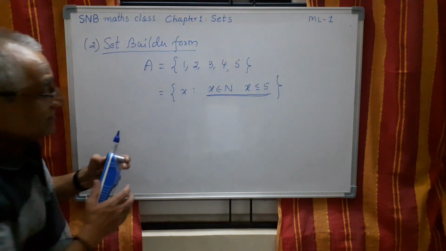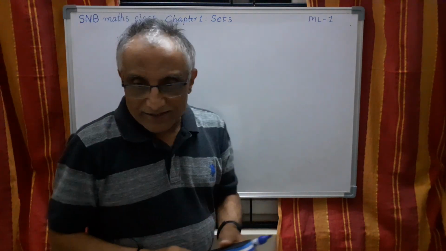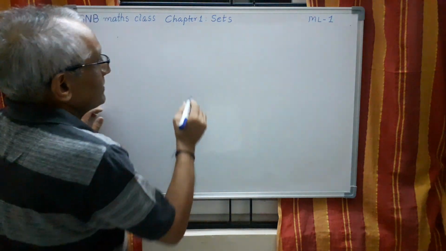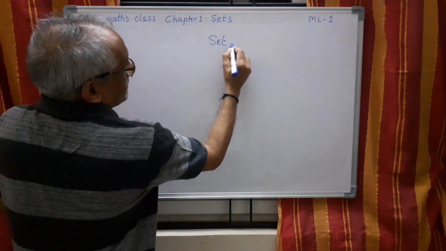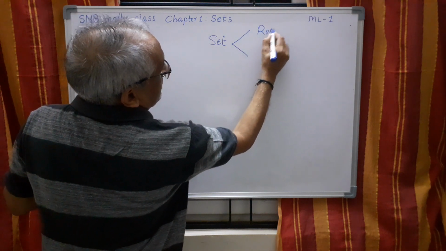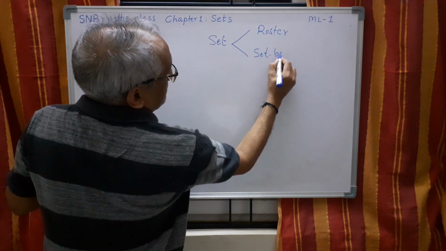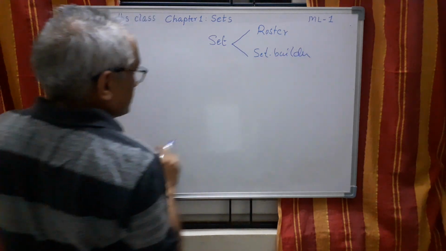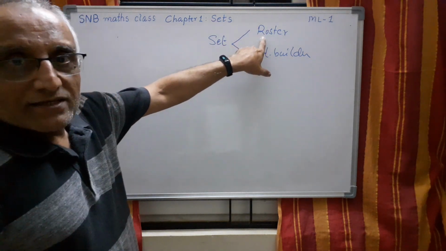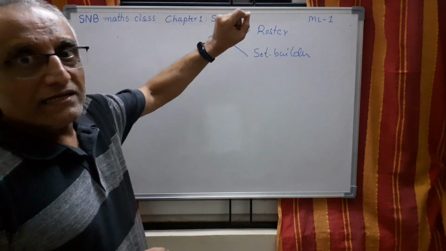So let me first conclude the two types of representation, so that you do not get confused and have a clear understanding. A set can be represented by two methods. One is roster, another one is set builder. In roster form, you list all the elements of the set.